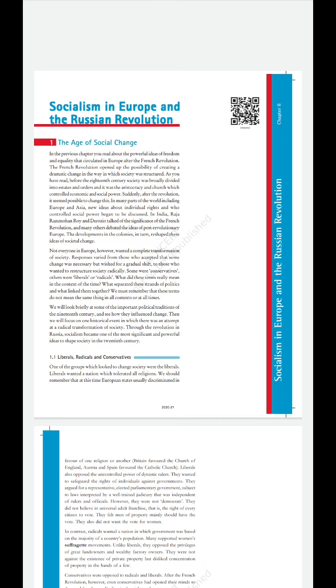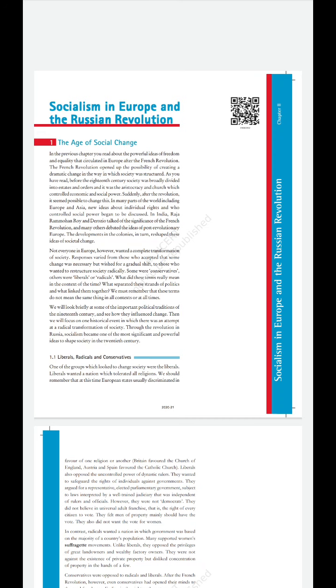Clear? Now socialism means the population collectively owns and controls the means of production. And when the population collectively owns and controls the means of production, then the distribution of the result, that is profit, is proportional, that is, equal distribution is done.